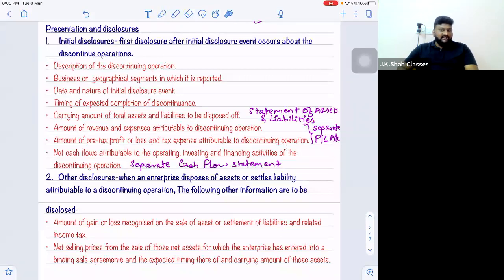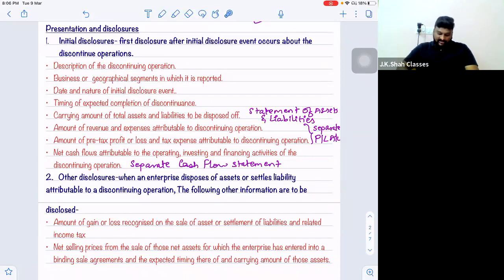Now, why are they using the word related income tax? Because when you sell off assets, there will be capital gains and there will be capital gain tax applicable to your assets. So you have to disclose both. Whatever is the profit or loss on sale plus the tax implications on it. Both have to be disclosed.